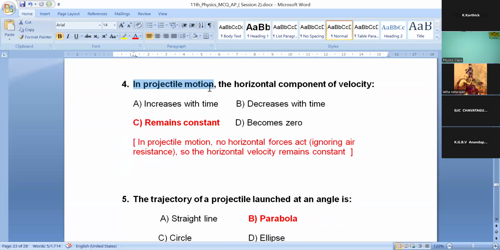In a projectile motion, the horizontal component of velocity remains constant because no horizontal force acts. We can neglect the air resistance. So ignoring air resistance, the horizontal velocity remains constant. Only vertical velocity will change. Clear? Okay.